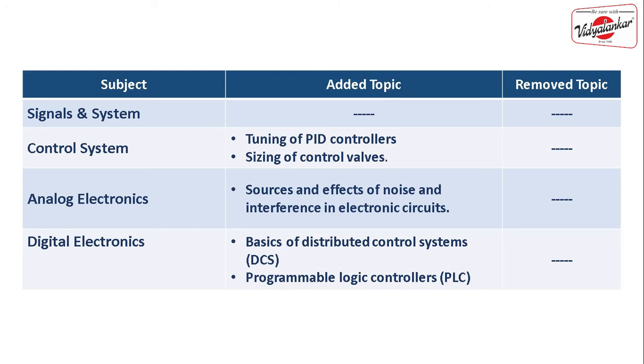Now, the second thing that we have is digital electronics, and in digital electronics we have two new subjects, that is called DCS and PLC. Basically, the first industrial microprocessor-based controller was designed in 1960, and that controller is called a programmable logic controller. Based on the block diagram of PLC, you might get some theoretical question, or maybe a ladder logic question. So you need to study all those things.